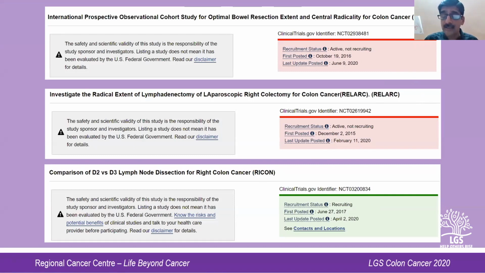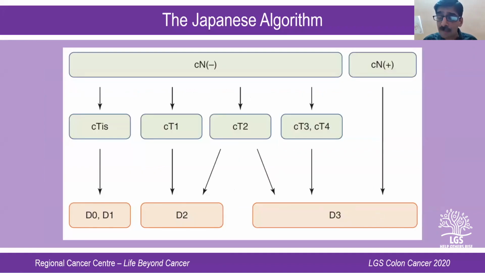And more centers are doing D3 dissection. When I say D3 dissection, over and above the conventional surgery, you would take that extra number of lymph nodes over the surface of the superior mesenteric artery and superior mesenteric vein on the right side. But as far as the left side is concerned, I don't think there's much of a difference, because even otherwise we were doing an inferior mesenteric artery high ligation and clearance of those nodes. So on the right side, it is making a small difference, but does it impact the outcome? I don't have the answers, but we have to wait for these randomized control trials to come out with the publications.